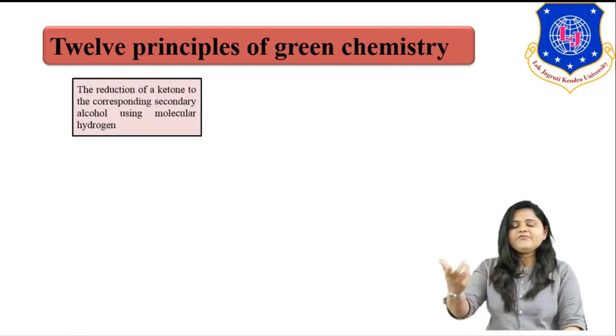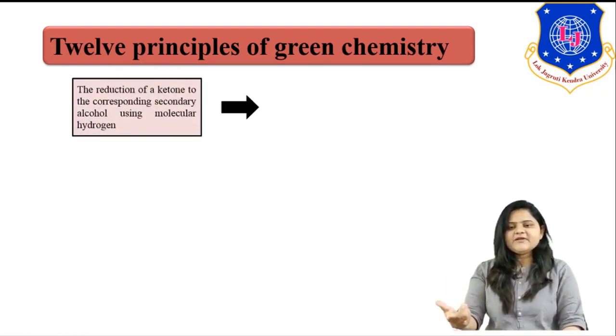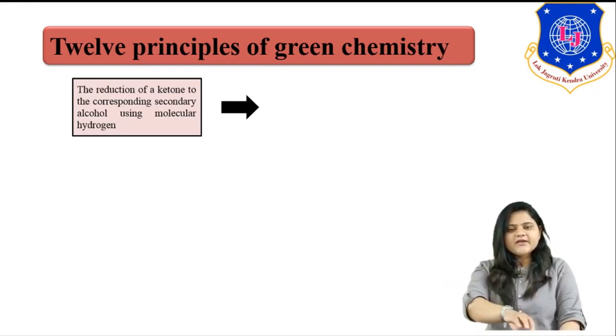One example for this principle is the reduction of a ketone to a corresponding secondary alcohol using molecular oxygen. Now for the reduction of ketone we are using molecular hydrogen. We are reducing ketone to the secondary alcohol by using molecular hydrogen.